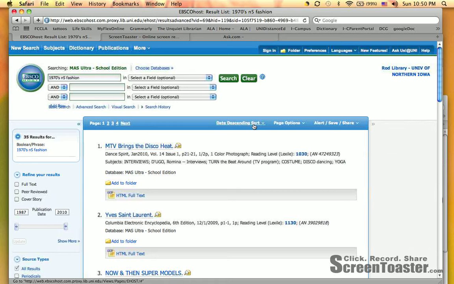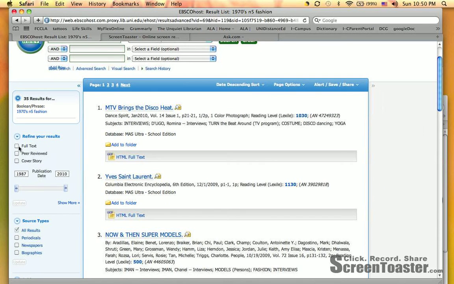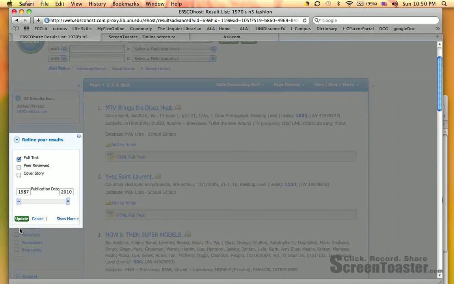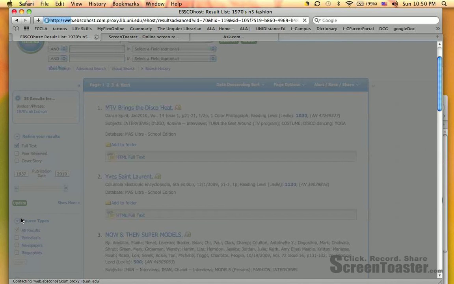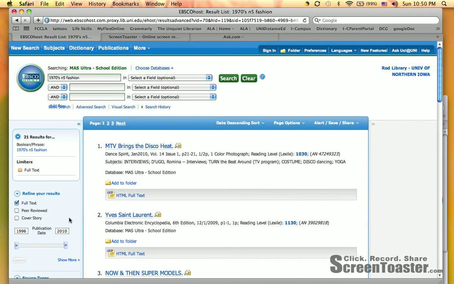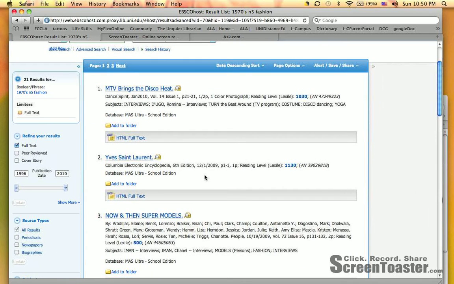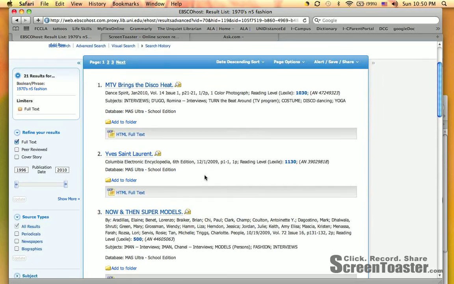Limiters, with only 35 results, I don't know that we want to limit it any further, but we could go down here and select maybe things that are just full text articles. So let's update that. We had 35 results, now we have 21, so there it's going to give us maybe not reviews of books, but these are just going to be articles that you see all of the text for. So that might be worth doing. Takes you from 35 down to 21 results.